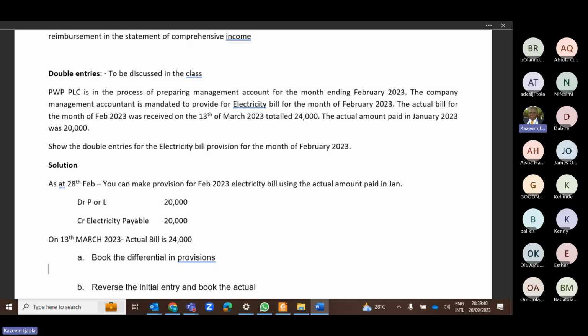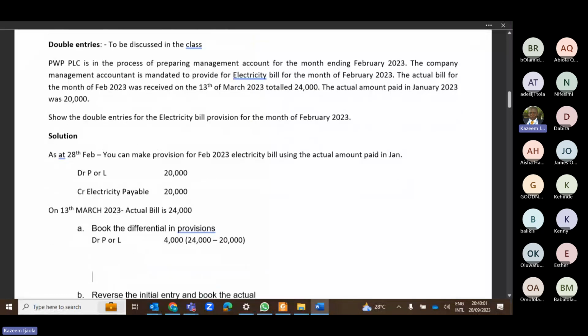If we are to book the differential, we will debit P or L with 4,000. That's the 24,000, which is the actual bill, minus the provision of 20,000. Then you credit your bank 24,000, since you now know the actual and you are paying.